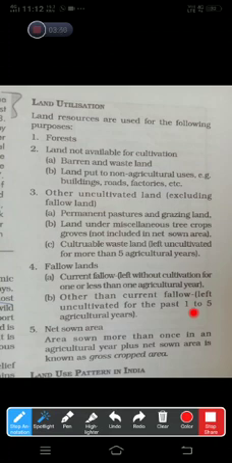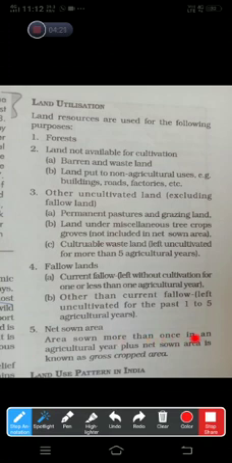1 to 5 years means suppose 3 years or 4 years. After 4 years we grow crops here, or we leave it vacant for 2 years, 1 year. Means its duration is from 1 to 5 years. After 5 years we grow crop on it, and this is known as other than current fallow land. And fifth part is net sown area, the area where we grow crops. It is known as net sown area.